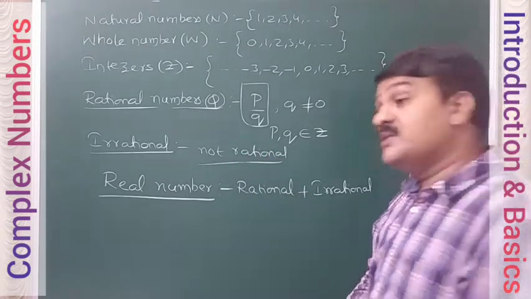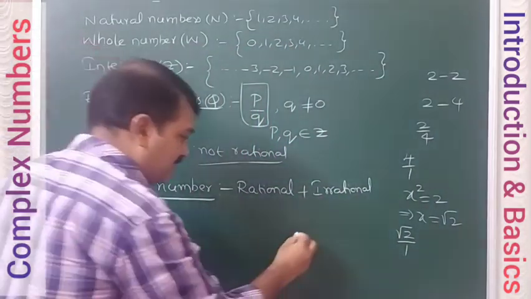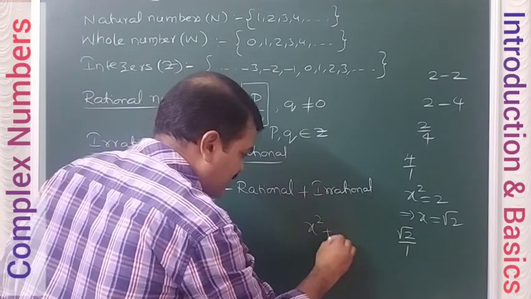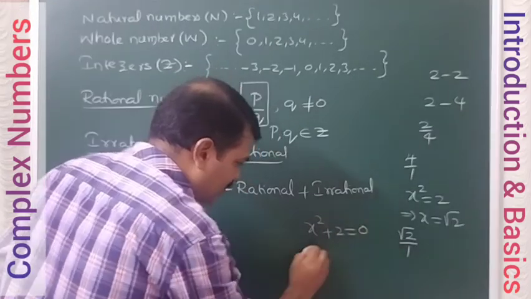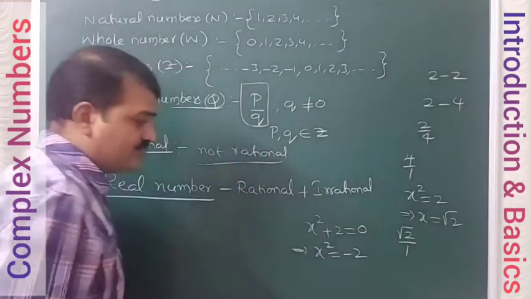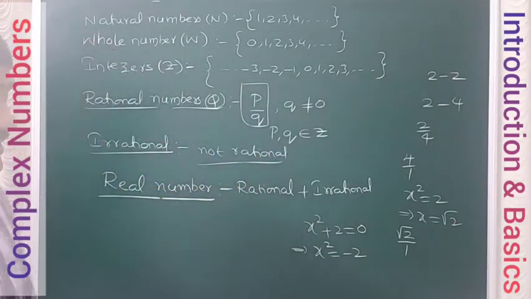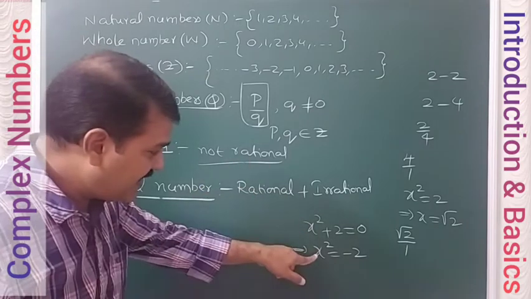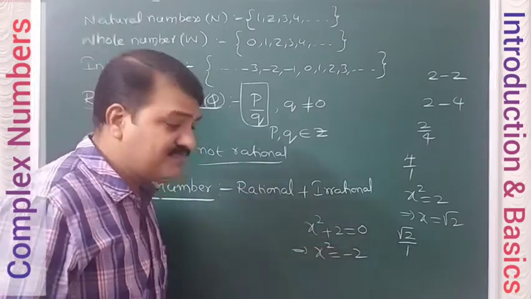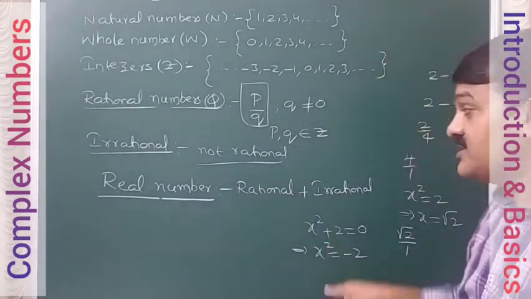But we still have some numbers missing. For example, if you have x square plus 2 is equal to 0, x square is equal to minus 2. So does any real number satisfy this? Is the square of any real number going to be minus 2? Definitely not. That means there are some more numbers which are not covered.